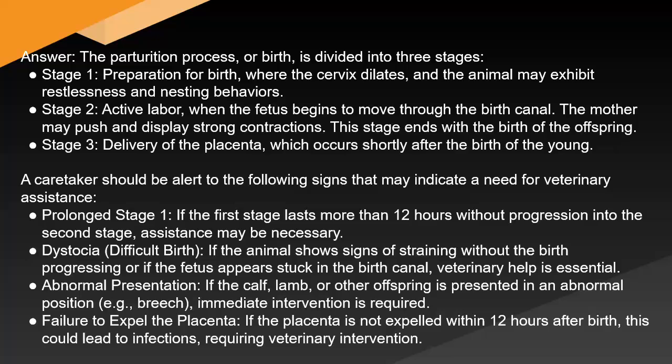A caretaker should be alert to the following signs that may indicate a need for veterinary assistance. Prolonged stage 1. If the first stage lasts more than 12 hours without progression into the second stage, assistance may be necessary. Dystocia, difficult birth. If the animal shows signs of straining without the birth progressing, or if the fetus appears stuck in the birth canal, veterinary help is essential. Abnormal presentation. If the calf, lamb, or other offspring is presented in an abnormal position, e.g., breech, immediate intervention is required. Failure to expel the placenta. If the placenta is not expelled within 12 hours after birth, this could lead to infections requiring veterinary intervention.